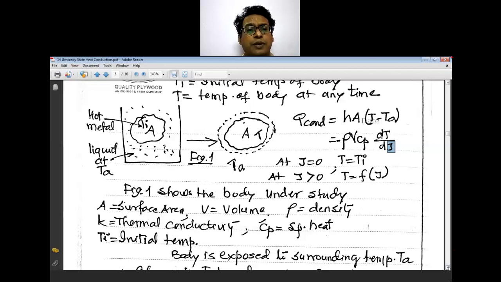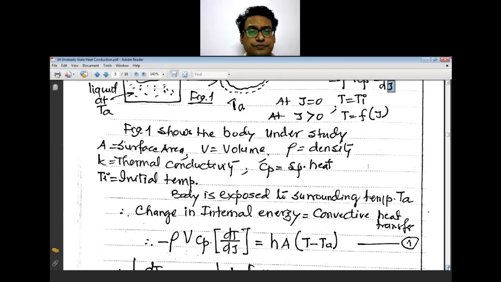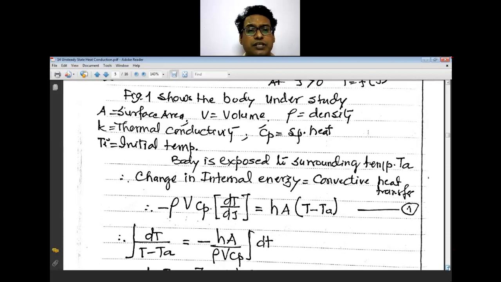So now we are going to simplify this. Both the things are equated. The body is exposed to the surrounding temperature Ta. So the change in the internal energy is equal to the convective heat transfer. The change in the internal energy is nothing but mCp delta T, and the convective heat transfer is nothing but hA delta T.